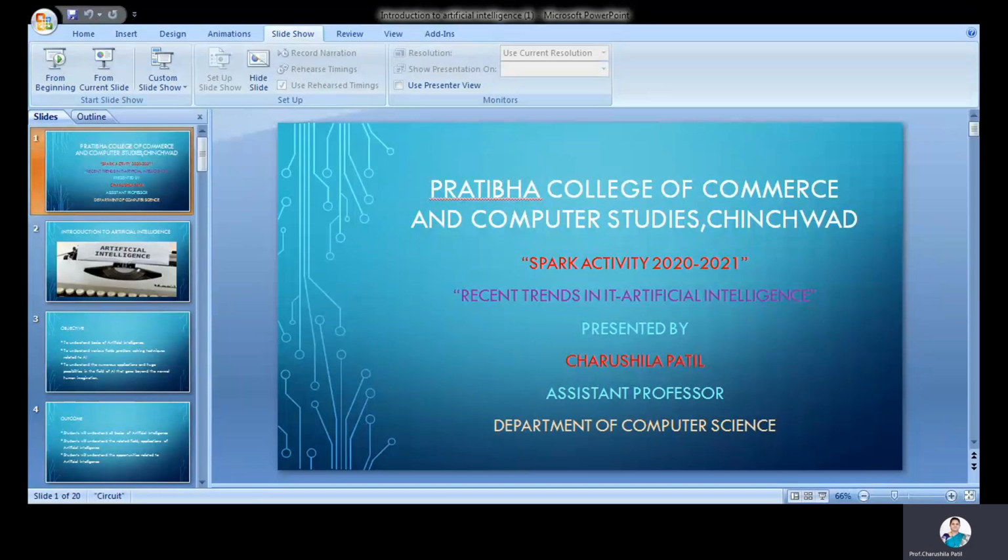There are two main types of artificial intelligence, type 1 and type 2. Type 1 is based on the capabilities of the machine, which capabilities we have to provide to that particular machine. Type 2 is based on the functionalities, which functionality should be possessed by that machine. Type 1 has different categories like narrow AI, general AI, and strong AI, and type 2 has different types like reactive machines, limited memory, theory of mind, and self-awareness. Now we will see these types one by one.